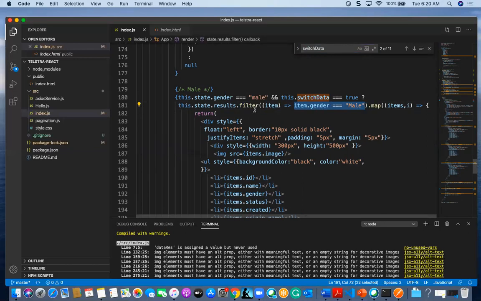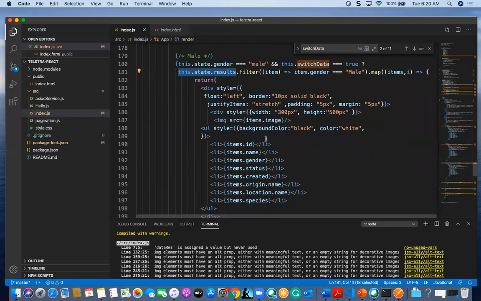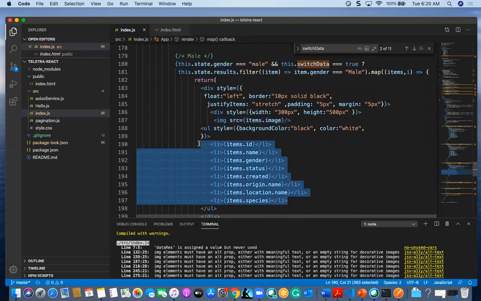This is an ES6 function which will fetch the results of only male, and it will push all these results to this.state.results, and we will iterate one after the other and get the image and all these details: ID, name, gender, status, location, and also origin and species.